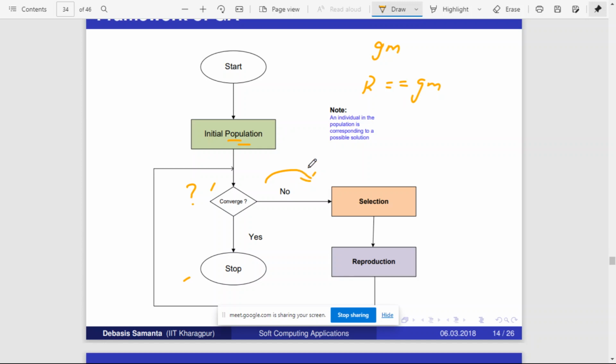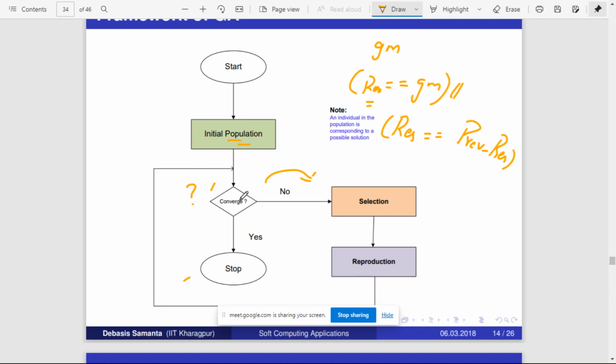Then you have to look at convergence in a different way also. One option is whether the result is reaching the global minima; otherwise you also have to check if the result is equal to the previous result. If the result is equal to the previous result, it means there is no improvement. That is, in the previous round I got the same output, and in this round also I am getting the same output, which means there is no improvement.